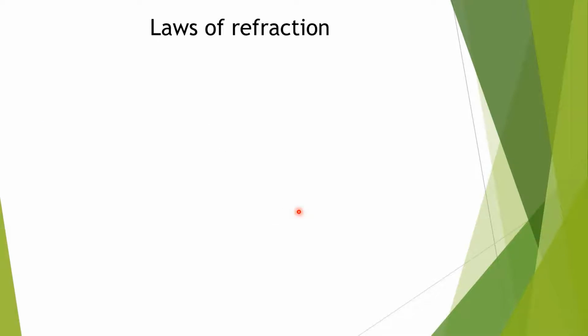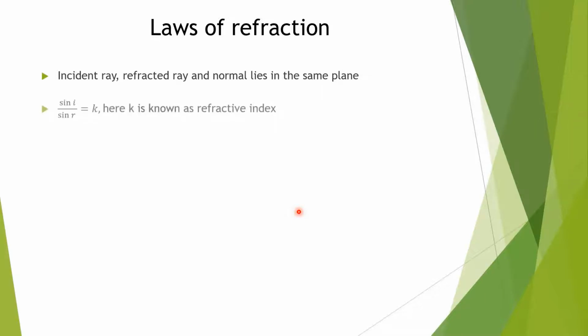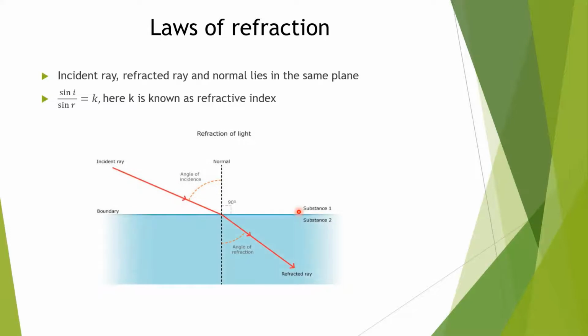Now the laws of refraction. First one: the incident ray, refracted ray and normal lie in the same plane. And second one: sin i upon sin r equals k. Here k is a constant and it is called the refractive index.